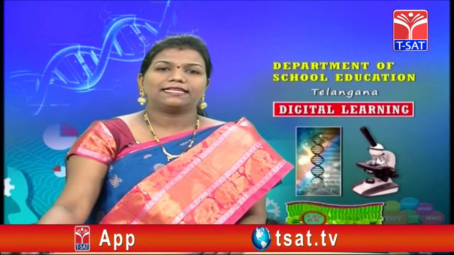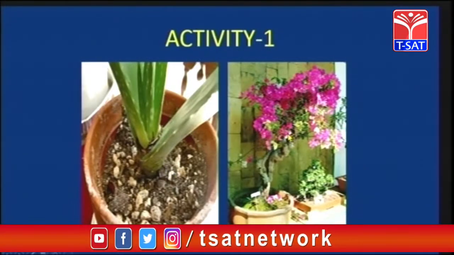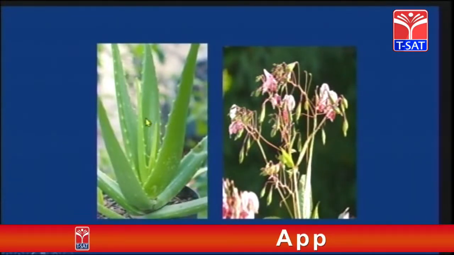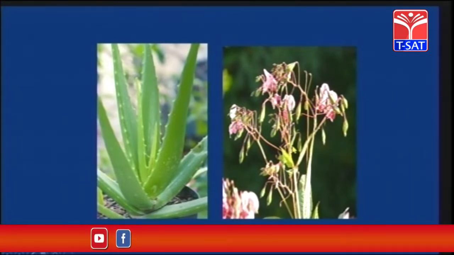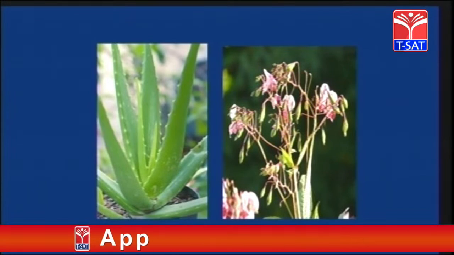So children, let's see another activity. Take two potted plants, one aloe vera, one blossom plant. Now, please do not water the plants for 1 week. Just water the plants before that week with 1 teaspoon or 1 tablespoon. After 1 week, we observe that the aloe vera plant sustained, the other plant dried off. Now, what is the reason? Children, the aloe vera plant is adapted to desert conditions. The water which we poured before the week was retained in the stem, right?